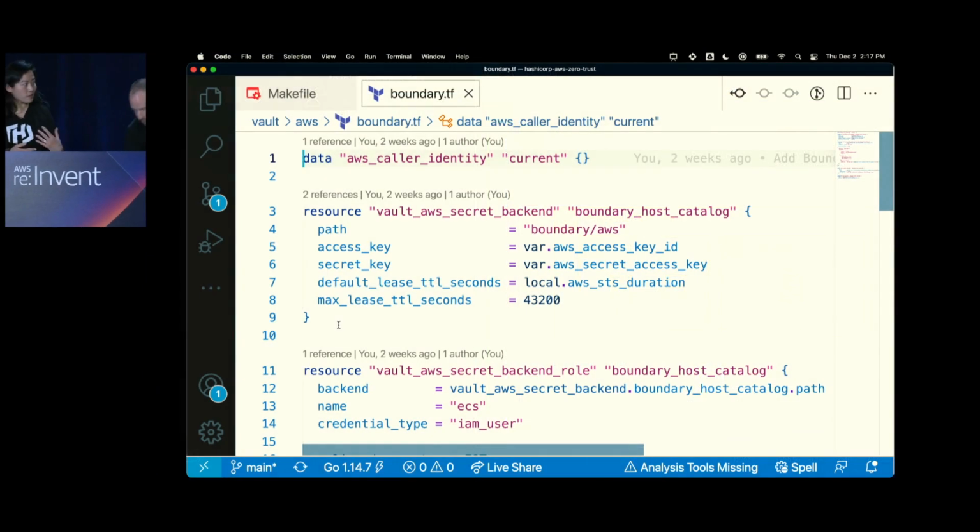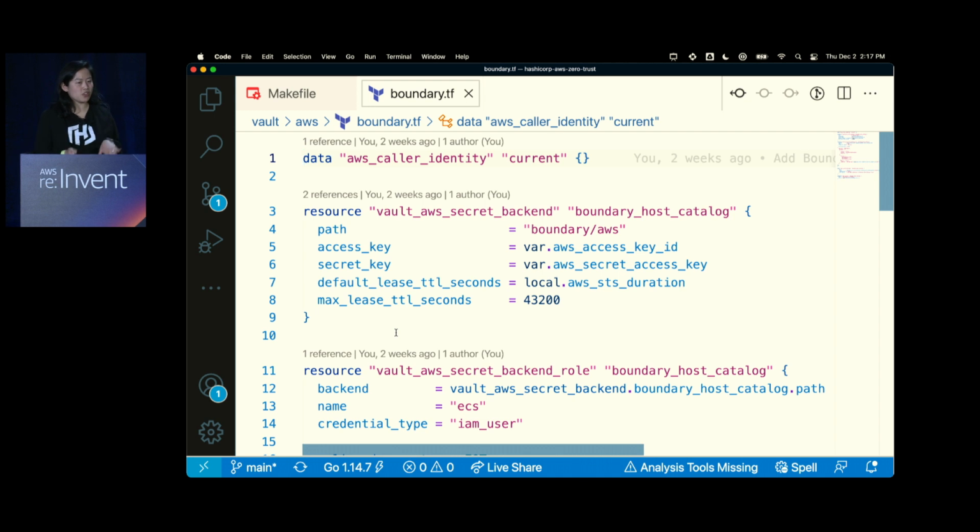All right. So what we're going to do is a little bit different, but we're going to reuse a few things, right? Remember I showed the AWS Secrets Engine giving me AWS credentials for Terraform to run. Well, we're going to configure the same AWS Secrets Engine to give credentials to Boundary for a very neat feature called Dynamic Host Catalog, right? So it's the ability to auto-discover EC2 instances if we need it. Especially in the case of ECS clusters, right? You automatically use metadata to register a container instance to a cluster.